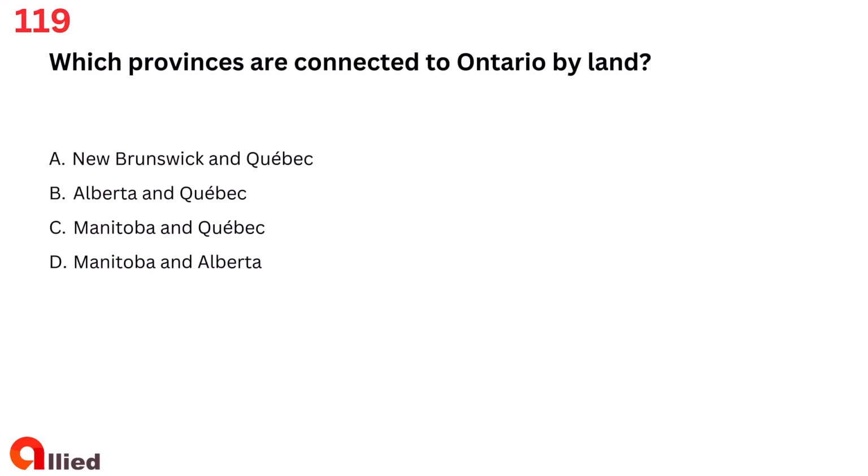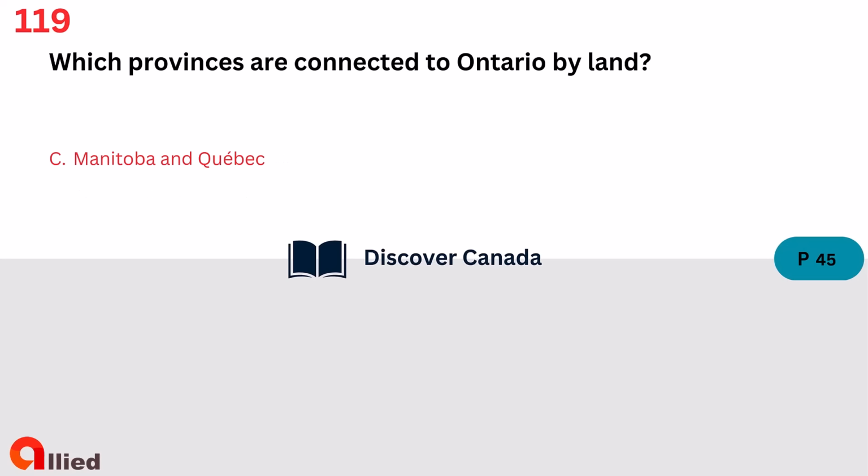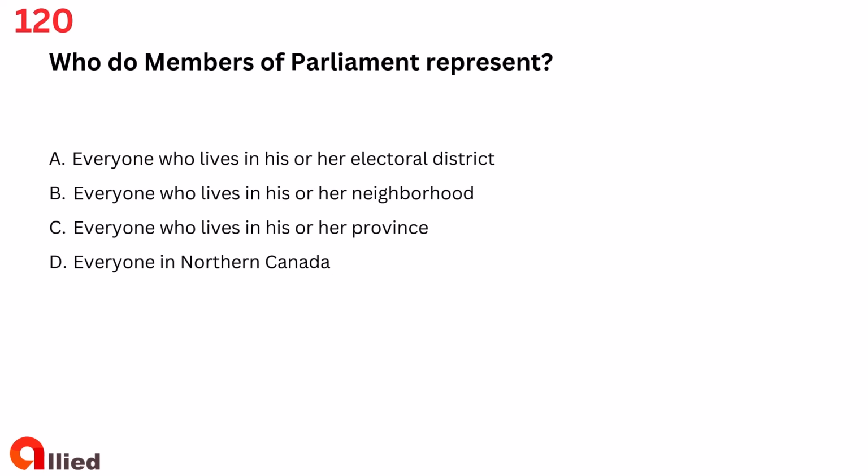Question 119. Which provinces are connected to Ontario by land? A. New Brunswick and Quebec, B. Alberta and Quebec, C. Manitoba and Quebec, D. Manitoba and Alberta. The answer is C. Manitoba and Quebec.